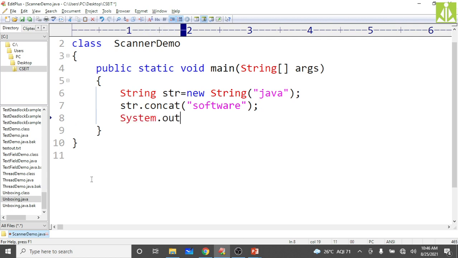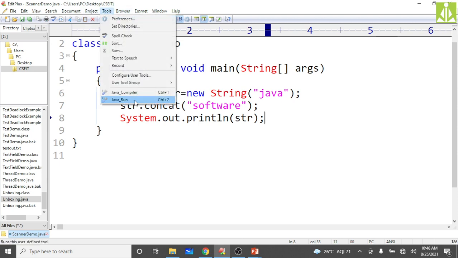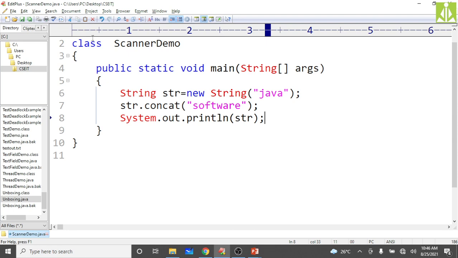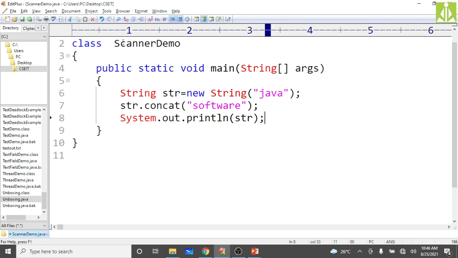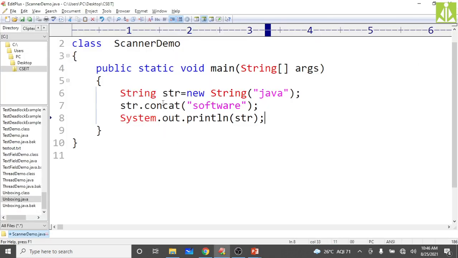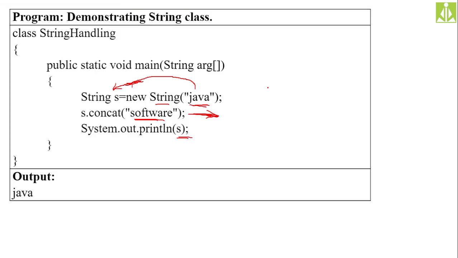Now print it with System.out.println of str. Now you see the output. When you save it and compile it, just see the output. We are expecting Java software, but it will print only Java. It will not print software. Close it and run it. See here, Java only it is printing. Why is it not printing software? Because the concatenation operation you performed is not adding software to Java, since the string class object is immutable. You can't change the content. Once assigned, it becomes fixed.